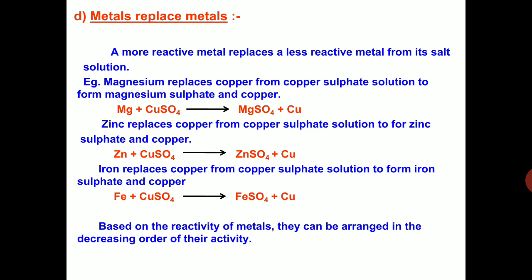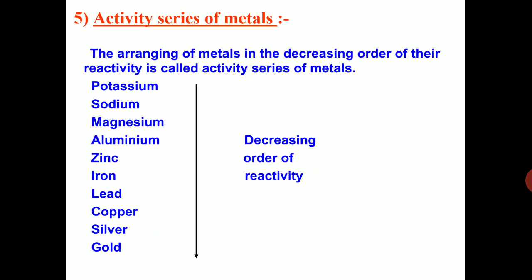Next we have to learn how metals react with metal salt. A more reactive metal replaces a less reactive metal from its salt solution.